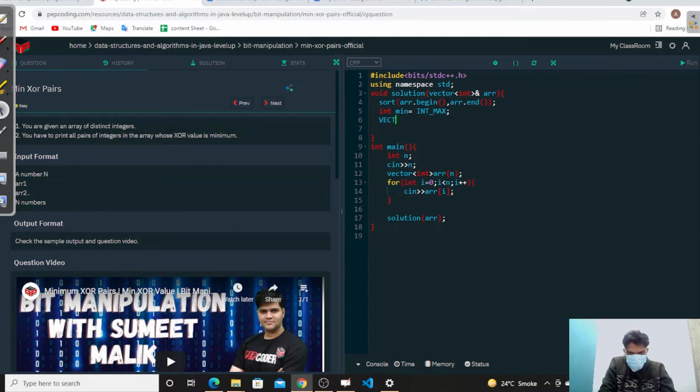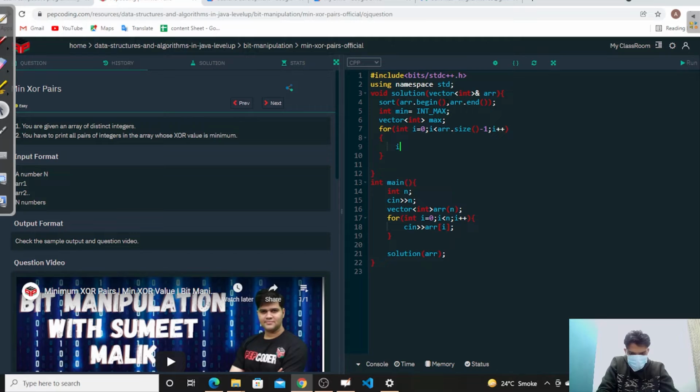Then we take a vector int answer. Then we take a for loop with int i equal to 0 and i less than arr.size() minus 1, i plus plus. Then we take int xor equal to arr[i] XOR arr[i+1].